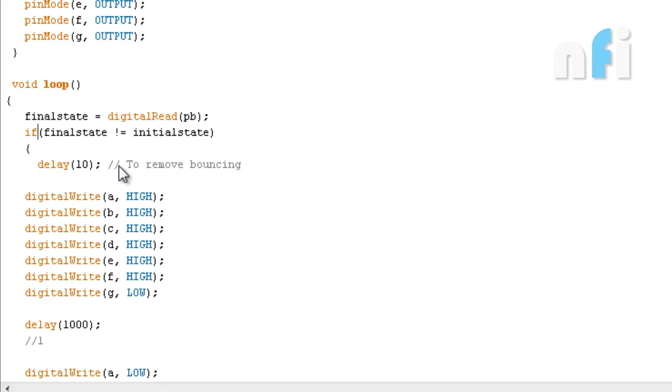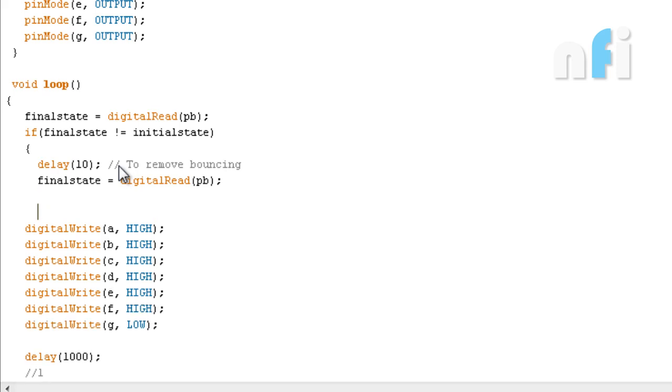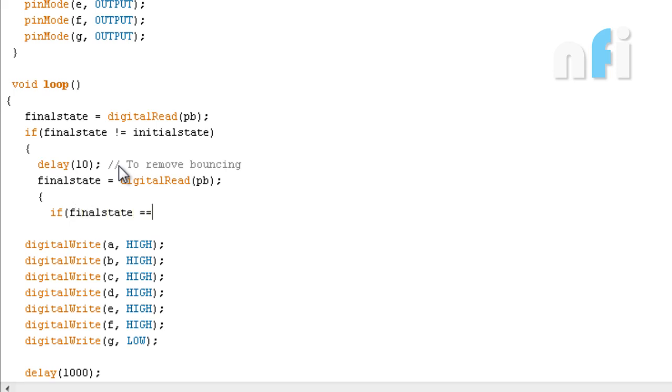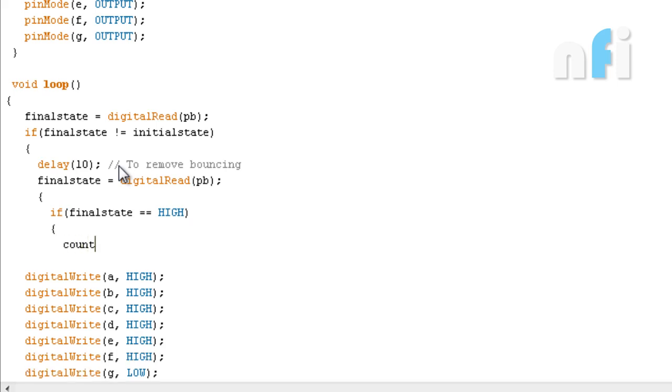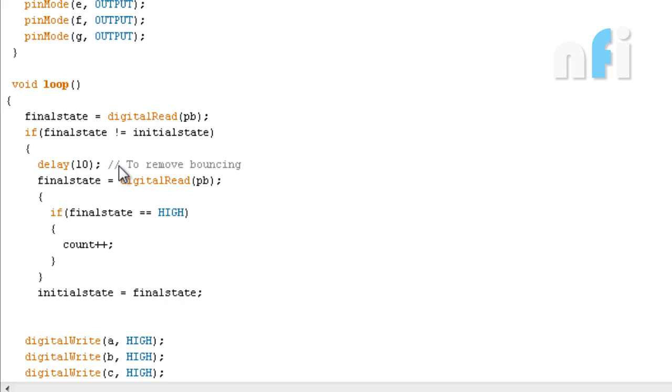After 10 milliseconds we will read our push button and add an if: final state equals high and count should increment plus. Initial state equals final state, to store the new variable.